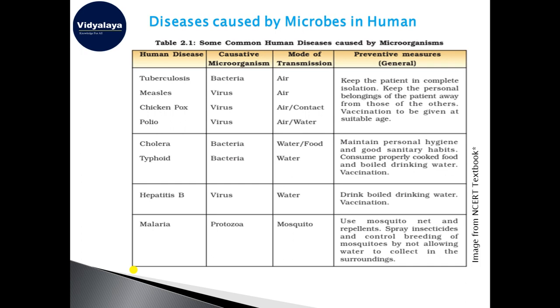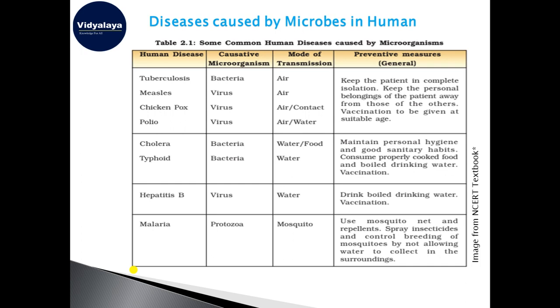Here are some of the diseases which are caused in human beings. You can see tuberculosis, measles, chickenpox, polio, cholera, typhoid, hepatitis B, and malaria. And here you can see the causative microbes. They are bacteria, virus, bacteria, protozoa, etc. And there are certain modes of transmission. These are all communicable diseases which can spread from one organism to another. A few can spread by water, a few by contact, by air, then food and mosquitoes, etc. And how can we prevent them?